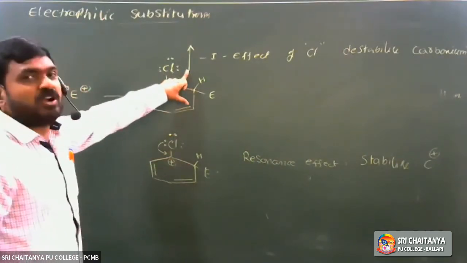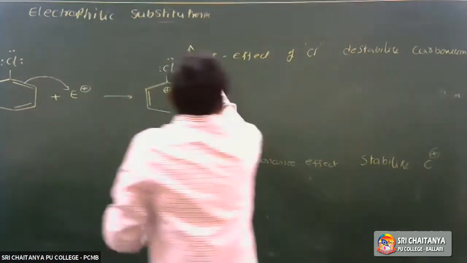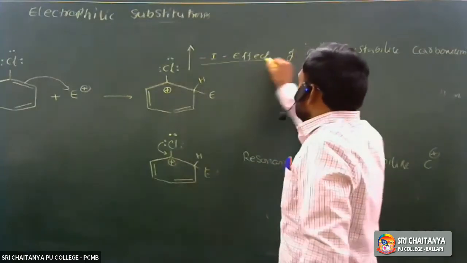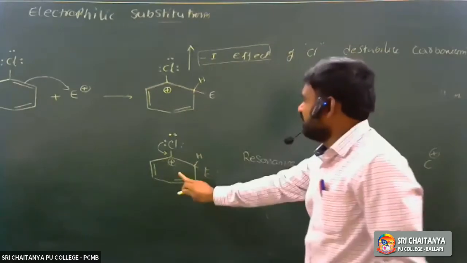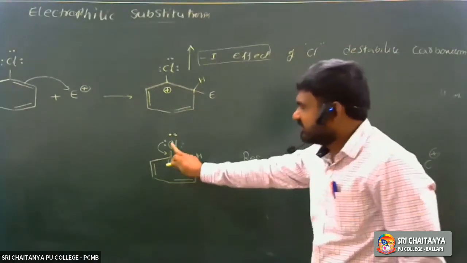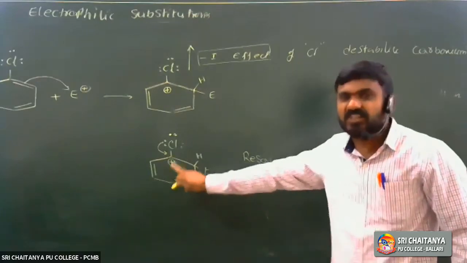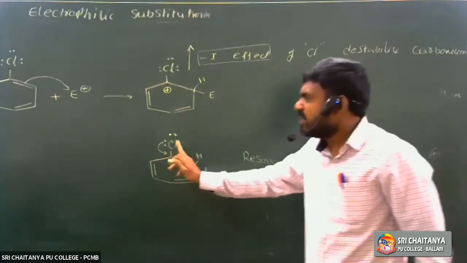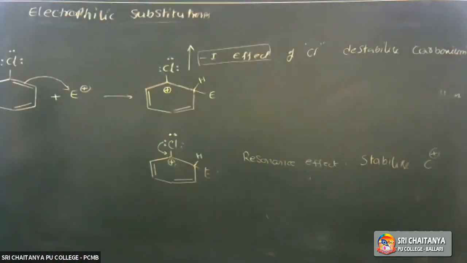The minus I effect controls the reactivity. Reactivity is controlled by the minus I effect of halogen. Next, orientation means the halogen atom is an ortho para directing group, so orientation is decided by the resonance effect.